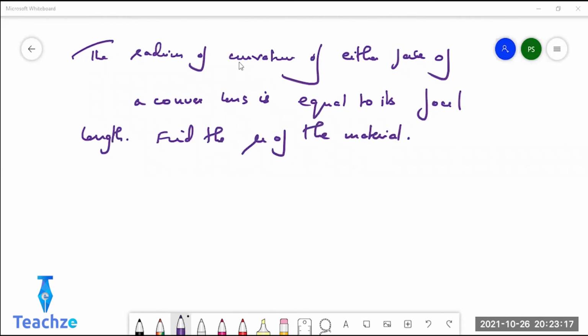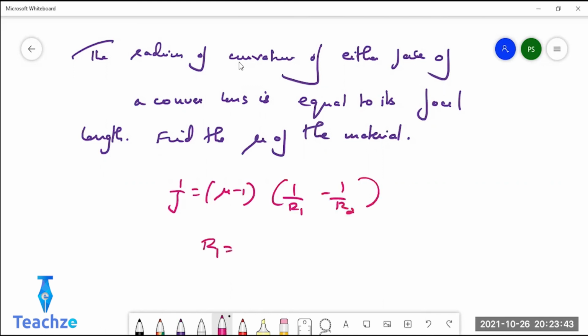Try doing. Sir, 2, sir. Yes, Shalini, what did you say? 2, sir. No, 2 is the wrong answer. R1 will be plus F and R2 will be minus F. Sir, 3 by 2. Yes, mu is 1.5.